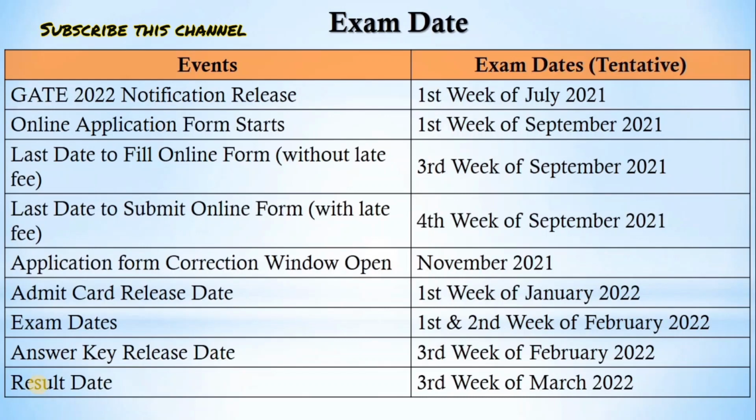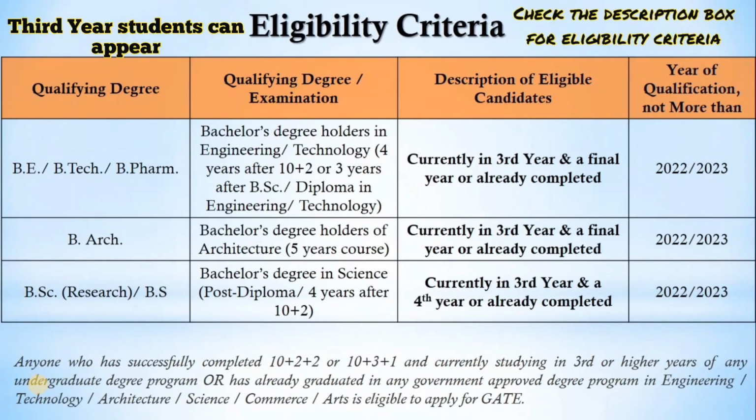Corrections can be made in November 2021, and we will get the admit card in the first week of January. The tentative exam dates are in the 1st and 2nd week of February, and the result will be in the 3rd week of March 2022.